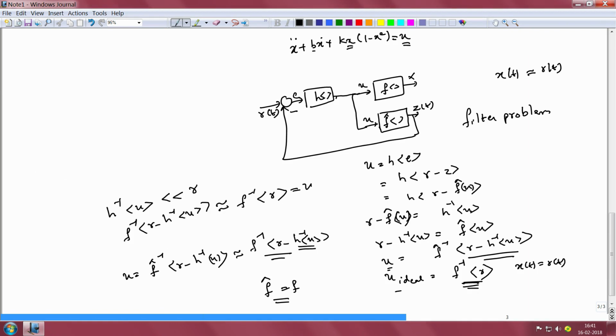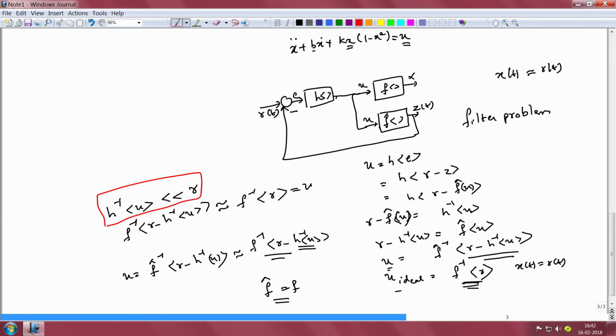So the necessary condition for this prototype block diagram to help us in approximately inverting the plant is to get this to happen. H inverse of U should be much smaller than R. What this indicates about the general nature of the function H or the mapping H is that the input output relationship for the function H inverse should be such that the output of the function should be much smaller than the input.